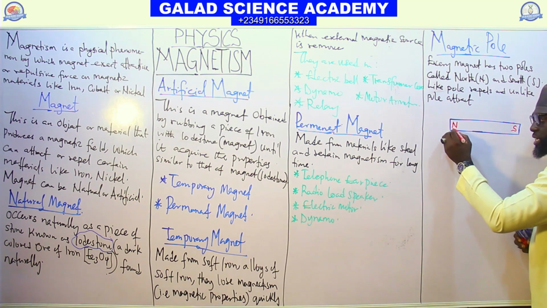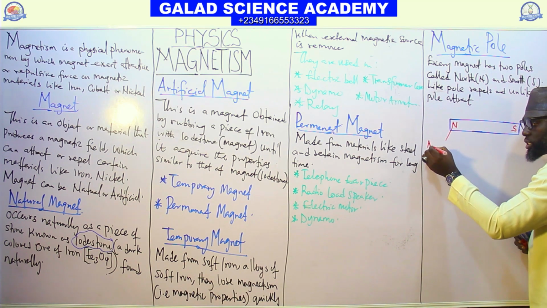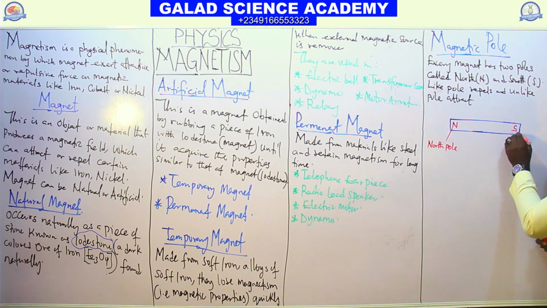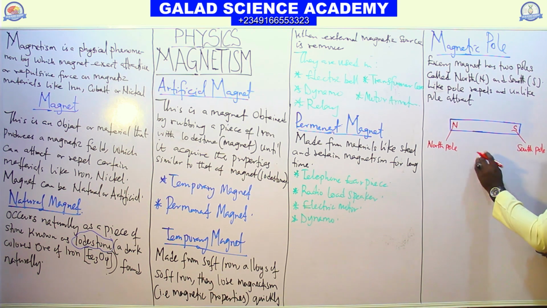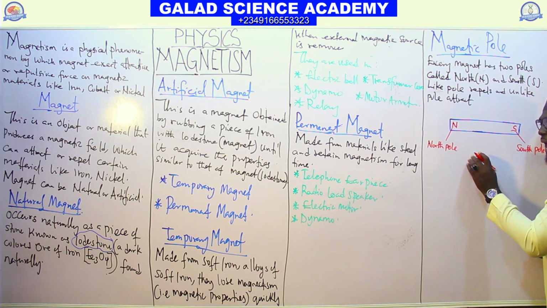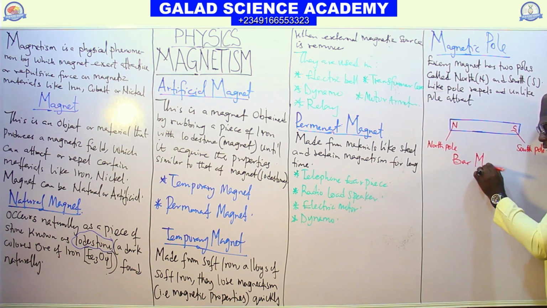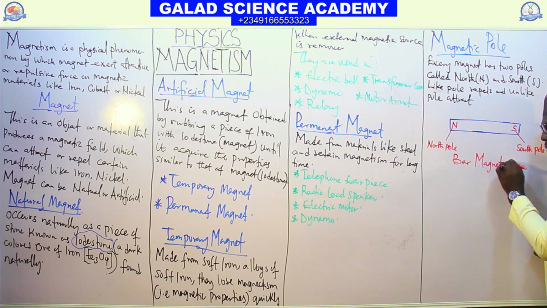If I want to name this, this is the north pole, this is the south pole, and this structure itself we call a bar magnet.